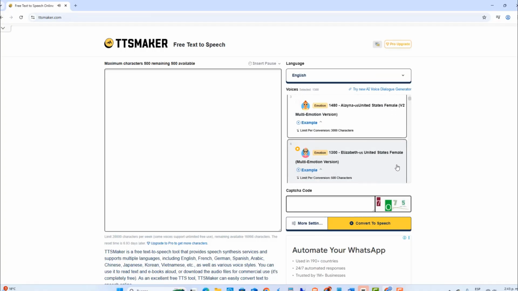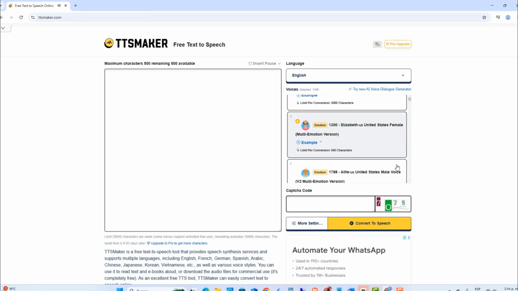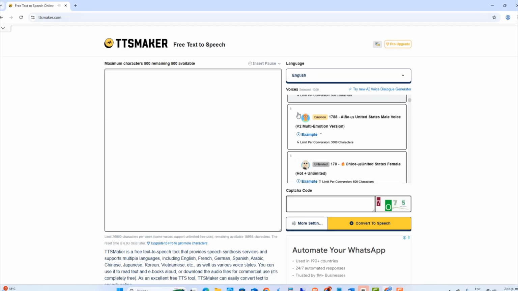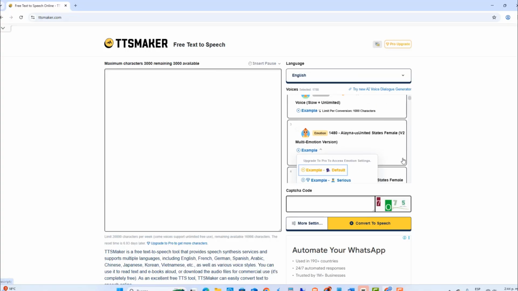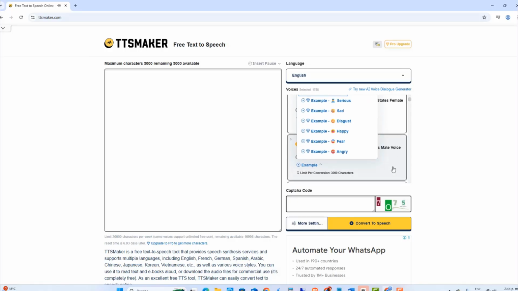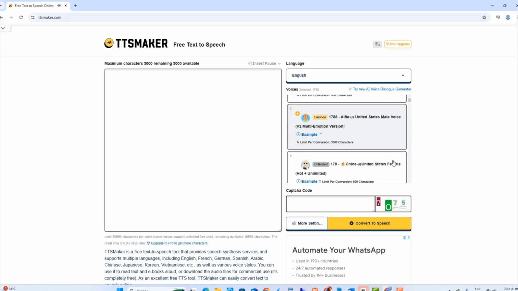TTSMaker is a professional voice generator that uses artificial intelligence technology. This is another example. TTSMaker is a free text-to-speech tool that provides speech synthesis services.